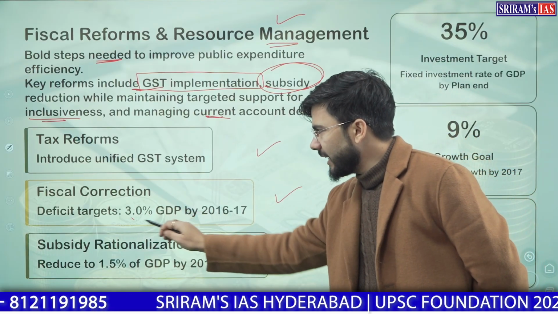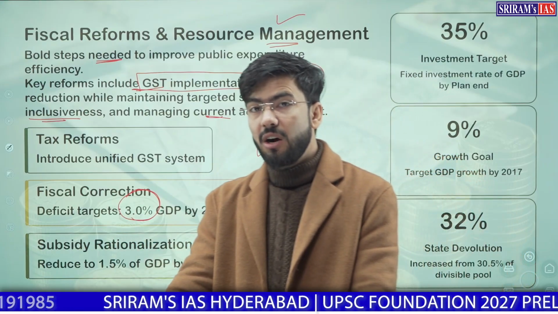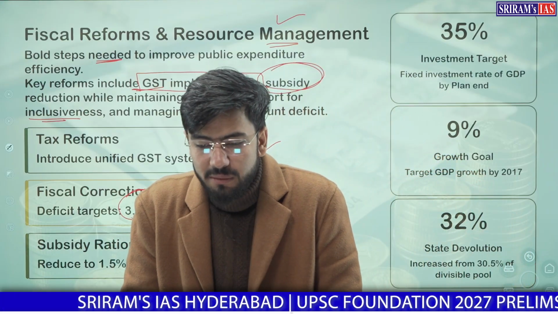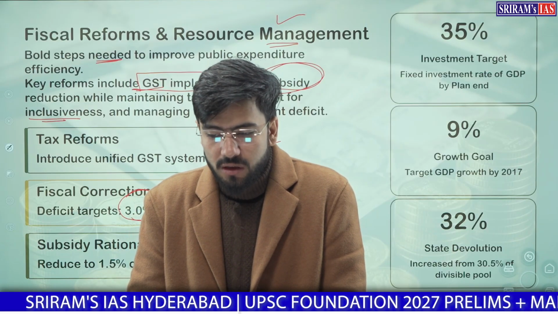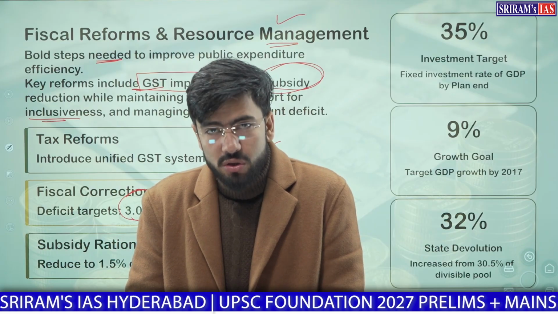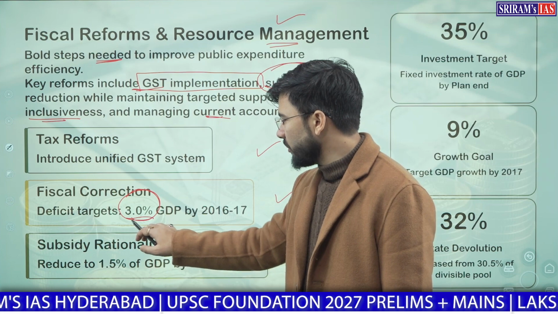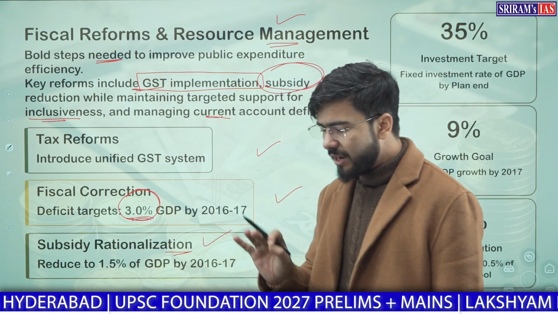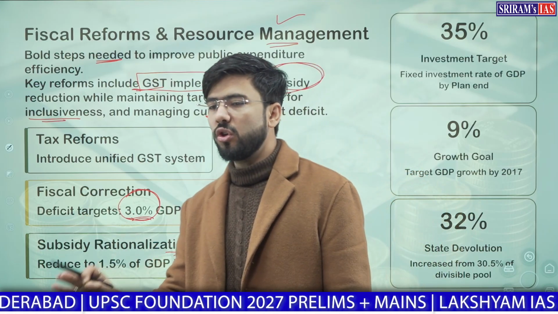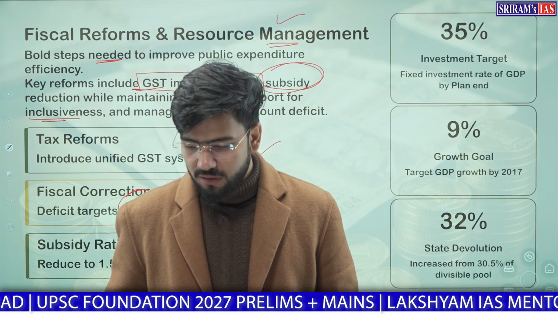Second, we set a target of 3% on fiscal deficit: only 3% of GDP should be our fiscal deficit. The government should try to reduce this fiscal deficit as much as possible; the upper bar should be only 3%. On subsidy rationalization, only 1.5% of GDP should be given in subsidies. Clear?